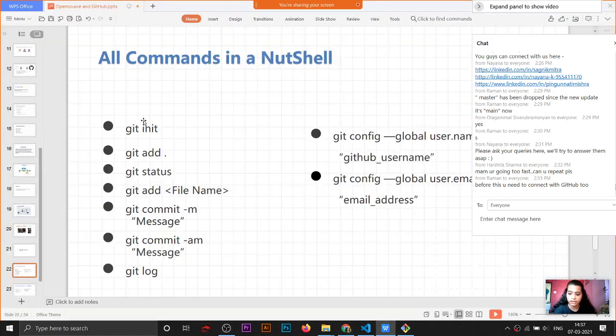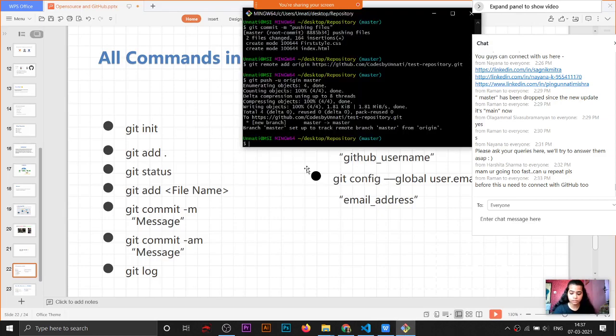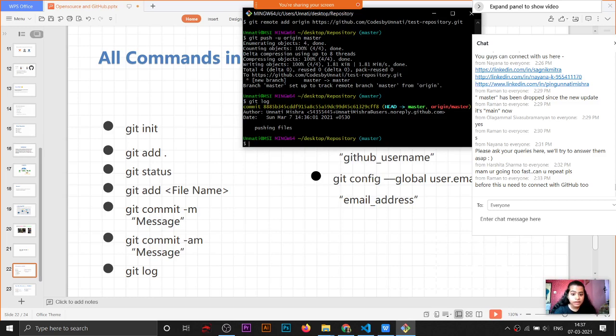These were the commands that I have written. Now I'll tell you one more command, git log. It tells all the changes that I have done till now. See, I have pushed my code at this time. Pushing files was the commit message. The git log command tells the history, what I have done till now. I have made a commit.